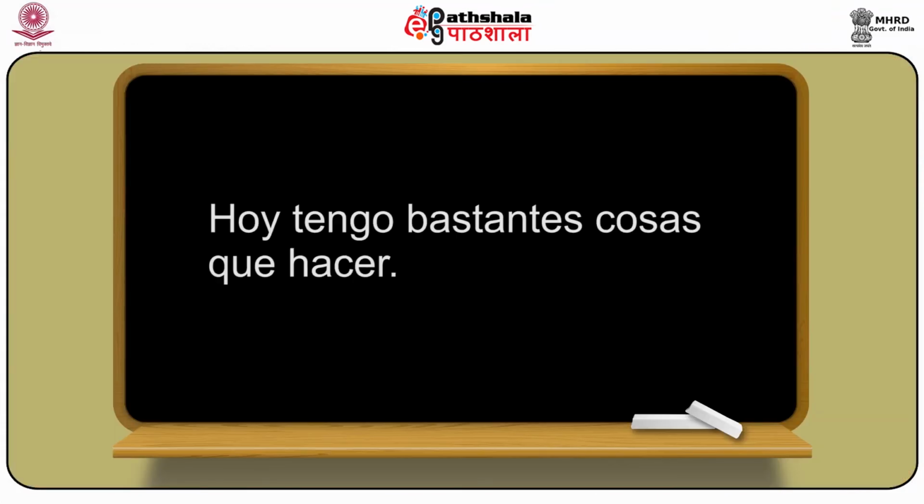And if I take one example of bastante, as we have seen, bastante will be for both masculine as well as feminine singular, and bastantes will be for masculine as well as feminine plural. And bastante means quite or quite enough. So if I say a sentence in English, today I have quite many things to do, the same can be said in Spanish as hoy tengo bastantes cosas que hacer. So bastantes here, as we have seen, means quite or quite many in the sentence.